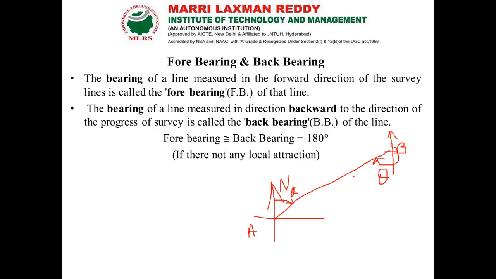The difference between these two angles should be 180 degrees, since it is a straight line.